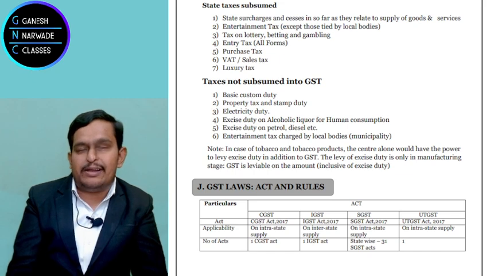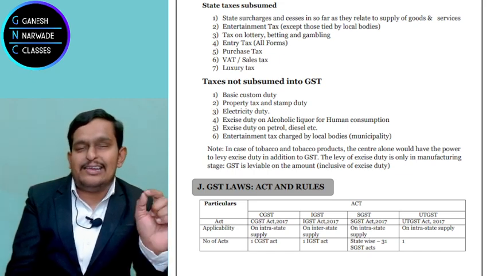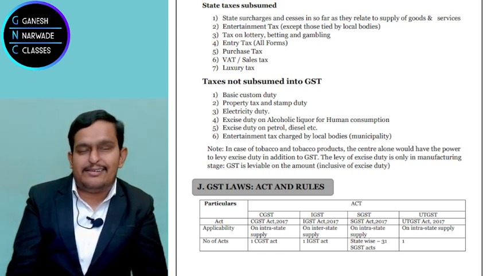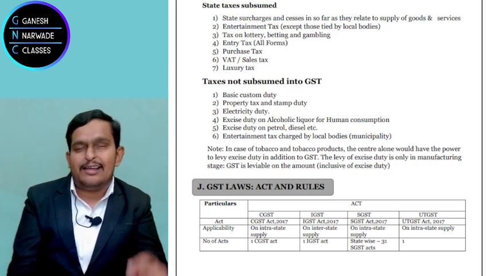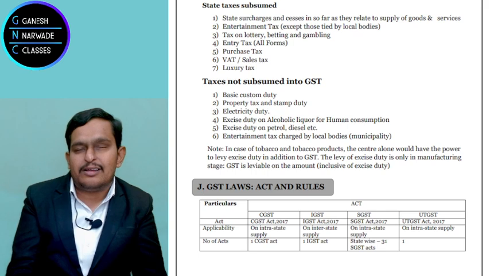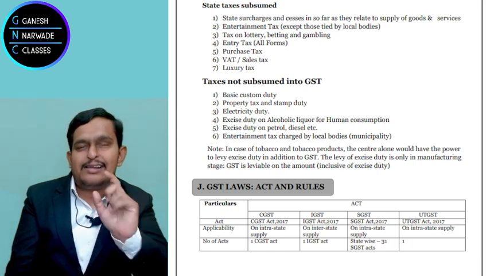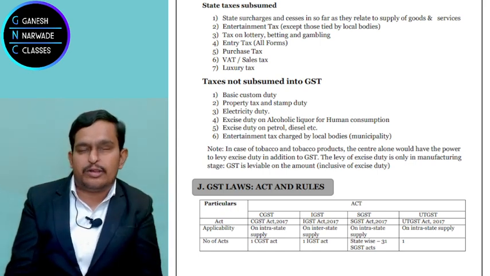So this happens in intra supply, CGST and SGST within one state. For that, I said that Parliament can make the law, right? Article 246A reference, that Parliament made the law, Central Goods and Services Tax Act 2017.